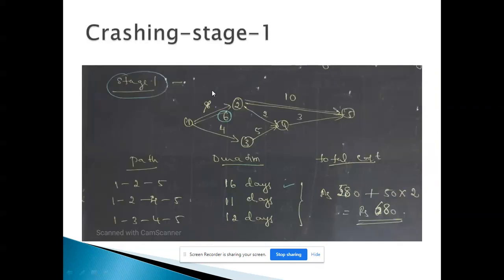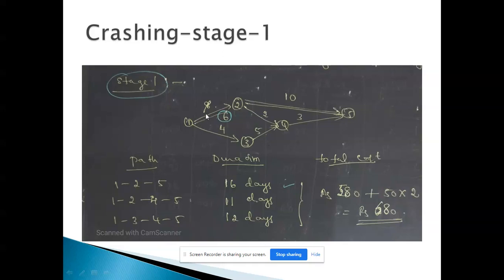Initially, I will crash 1 to 2 for 2 days because it can be reduced from 8 to 6. In stage 1, my new paths will be 1 to 2, 2 to 5; 1 to 2, 2 to 4, 4 to 5; and 1 to 3, 3 to 4, 4 to 5. Now, what is the duration?